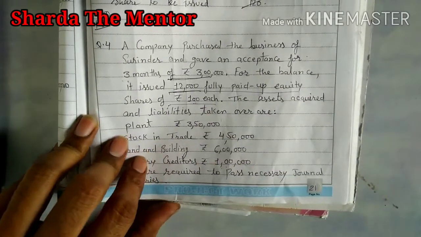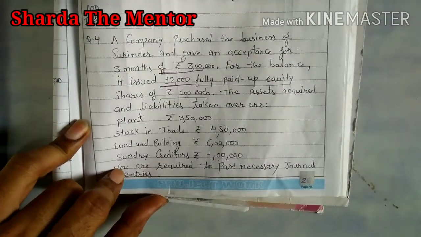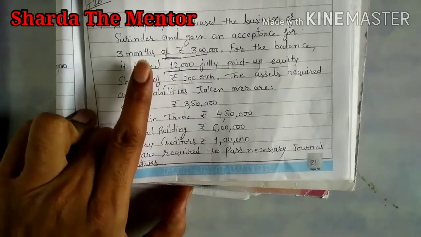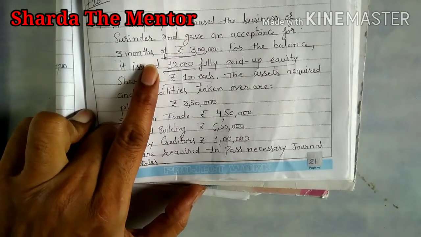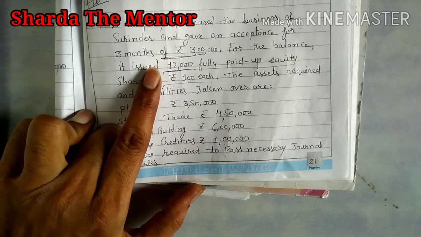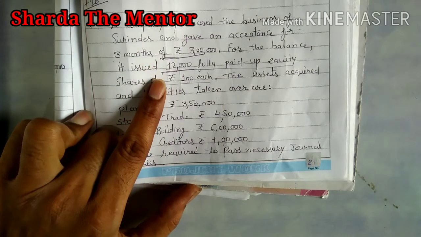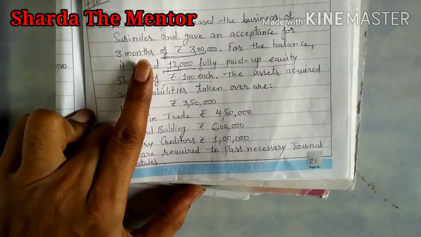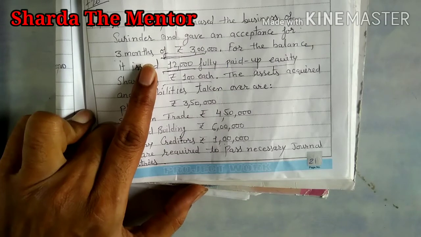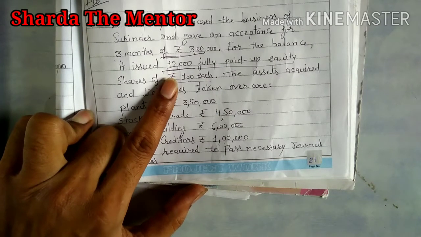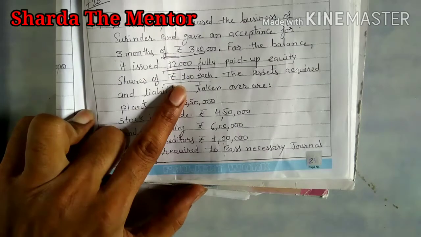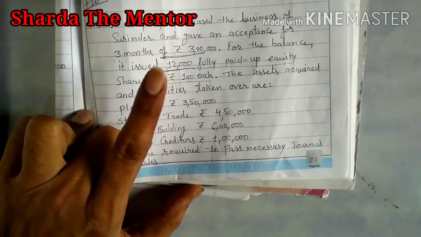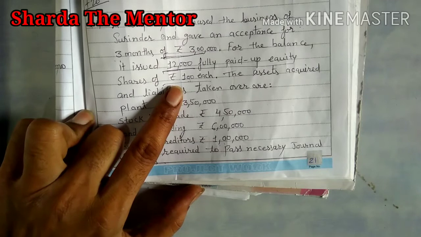Hello everyone. So on your screen you can see a question. A company purchased the business of Surinder and gave an acceptance of 3 months of rupees 3 lakh. For the balance it issued 12 lakh fully paid equity share of 100 each. So total 12 lakh plus 3 lakh, total 15 lakh.